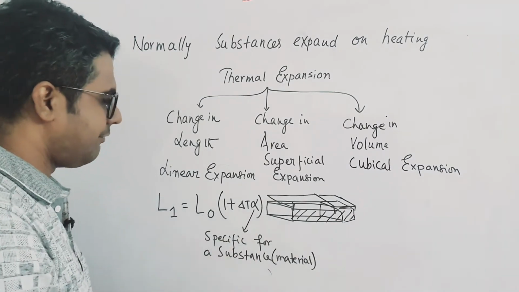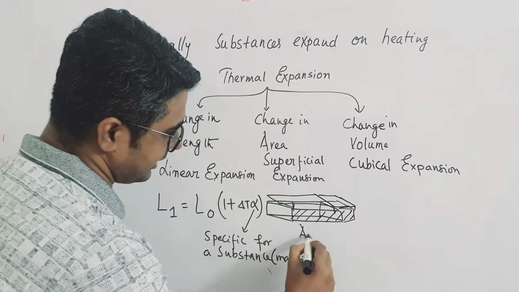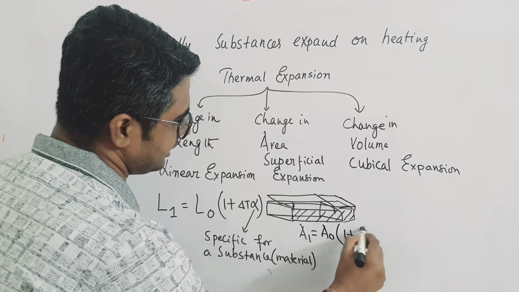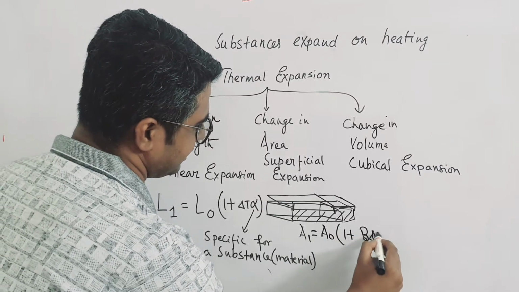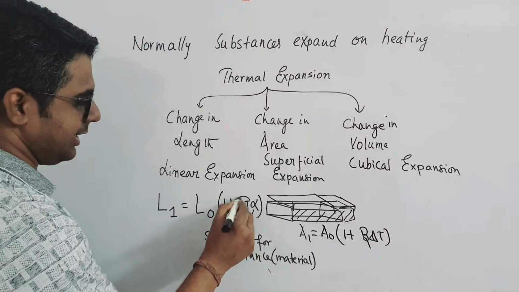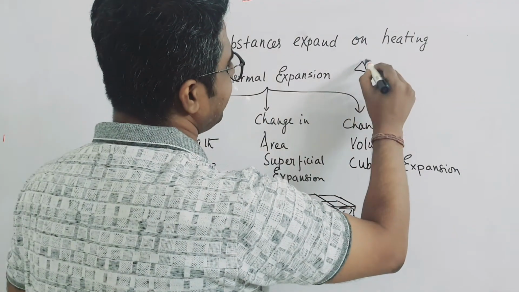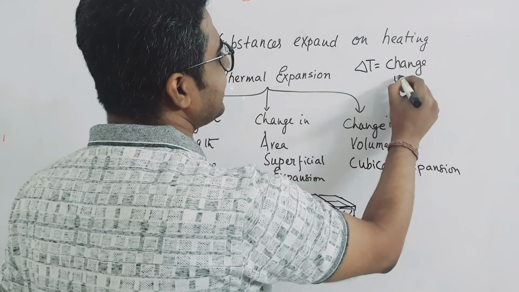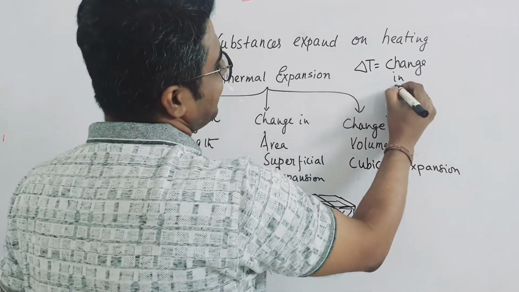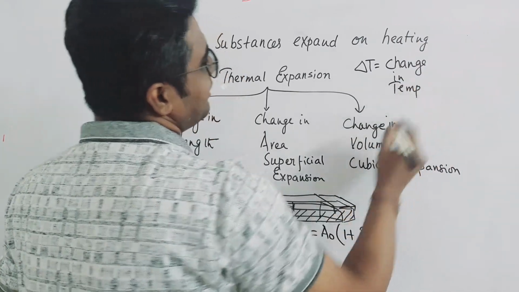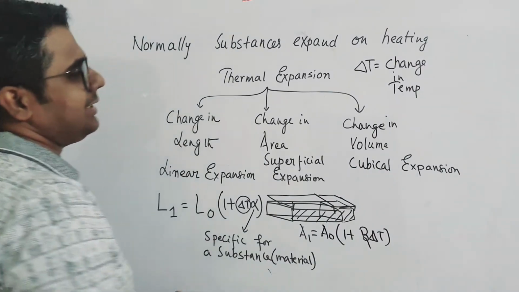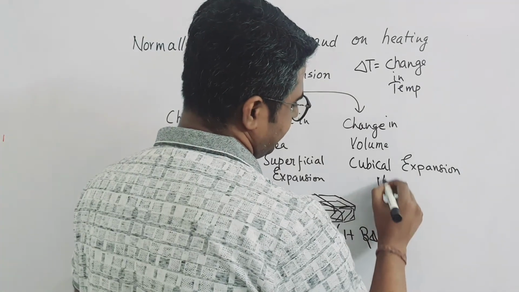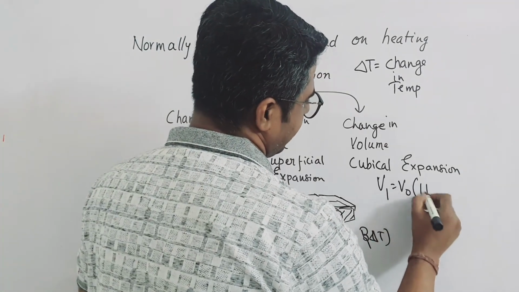If it is said to find out the change in area, then it will be: A1 is equal to A0 (1 plus beta delta t). What does delta t mean? I have already explained in the last video. Delta t means change in temperature. Whatever the temperature has risen will be called delta t. Clear? This is beta delta t, and V1 is equal to V0 (1 plus gamma delta t).